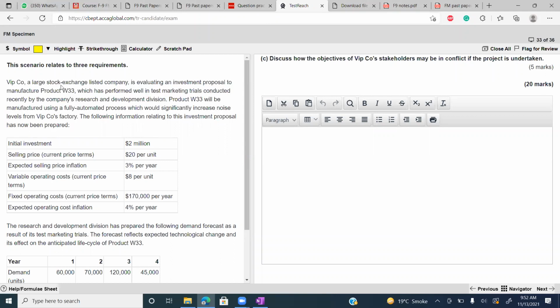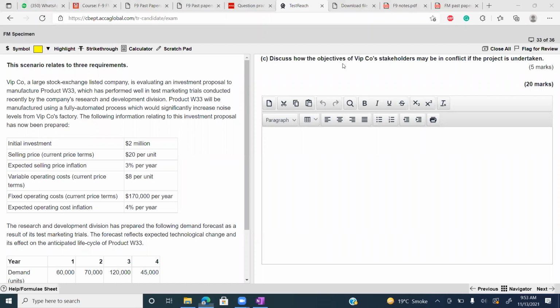This company, a large stock exchange listed company, is evaluating an investment proposal to manufacture a product which has performed well in test marketing trial conducted recently by the company R&D. Product will be manufactured using a fully automated process. You will use technology-based machinery which would significantly increase noise level from the company factory.